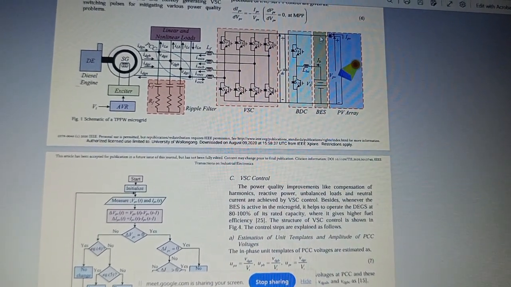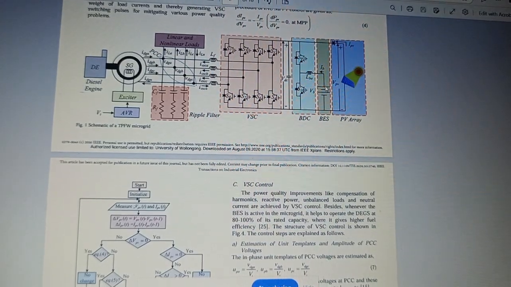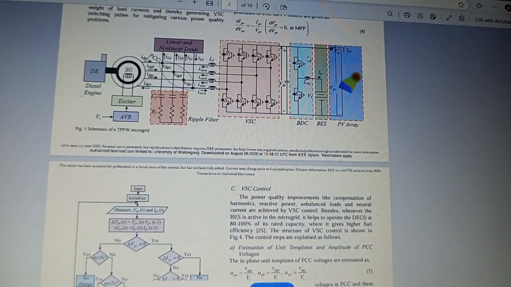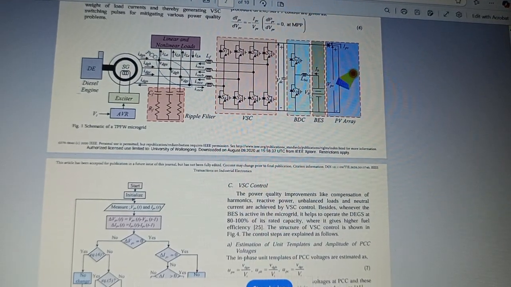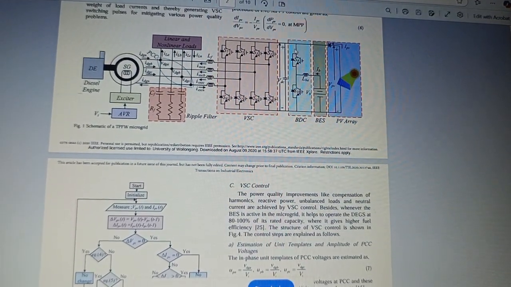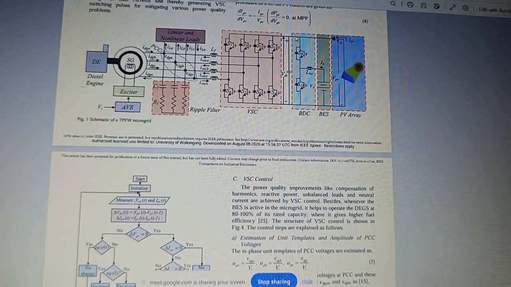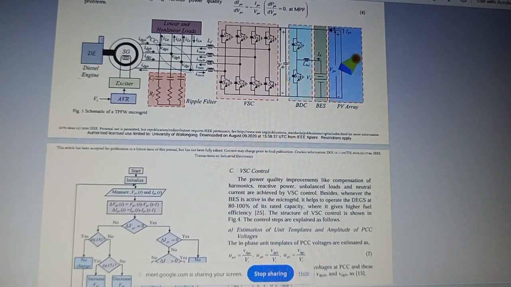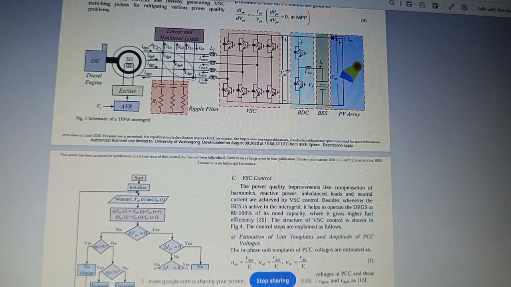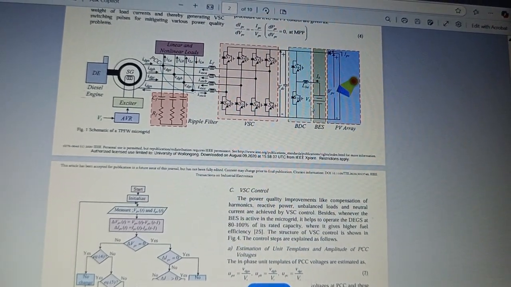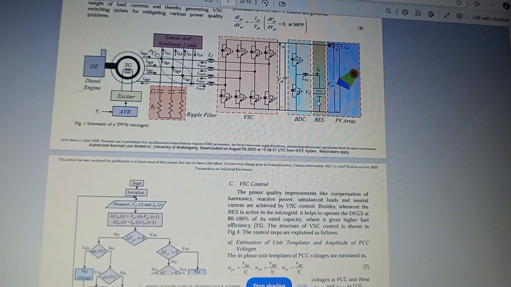Here the operating voltage is different, the battery operating voltage is different. What we are going to do is the same BDC will convert the battery operating voltage into this high DC voltage, that is nothing but the solar panel DC voltage. So that is the function of the bidirectional DC to DC converter. So what the BES can do is make the non-continuous into constant power.